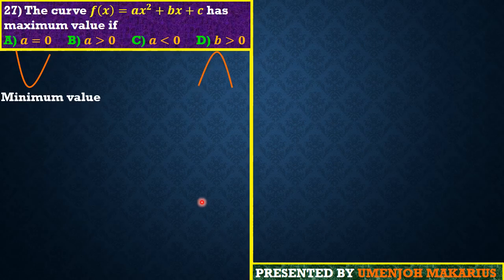In the first case, it has a minimum value, and this minimum value occurs whenever our a is greater than 0. In this other case, we have a maximum value, and it occurs whenever our a is less than 0, namely a is negative. So in this case, guys, option C is the best option.